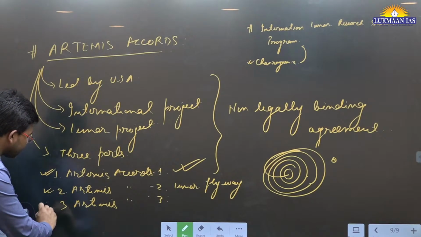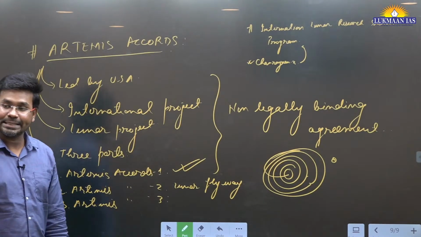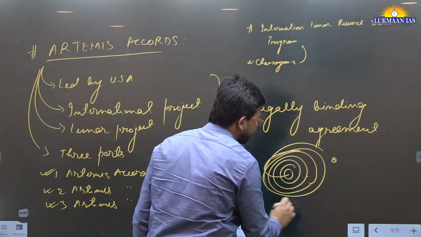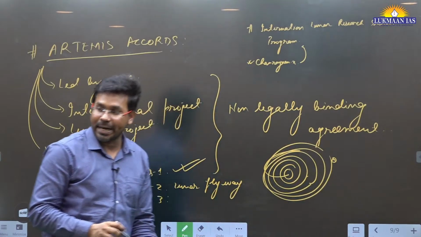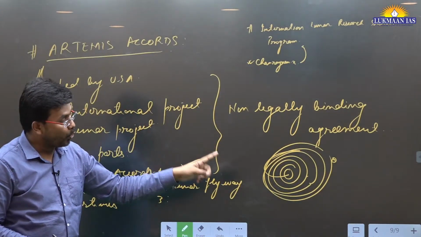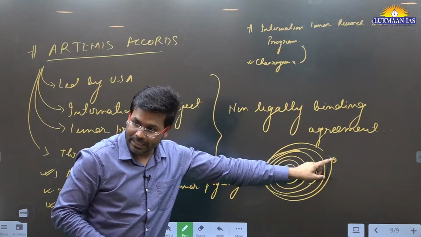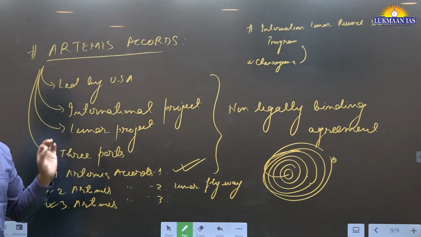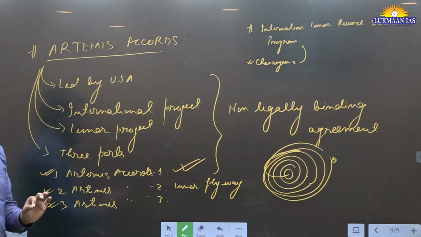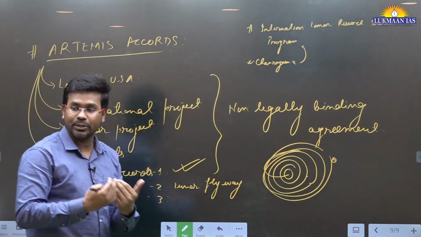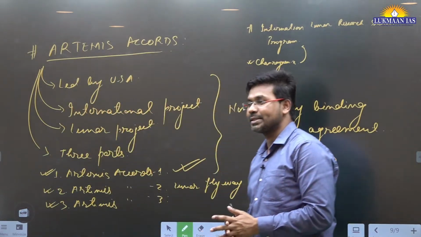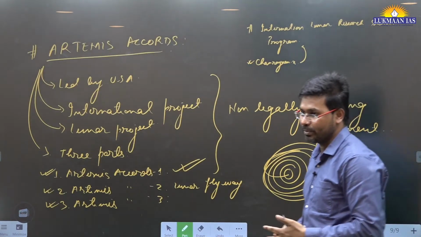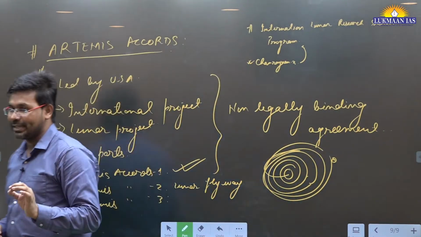Then Artemis Accords 3 talks about sending the next human beings onto the surface of the moon. Under Artemis 3, USA along with other partner countries will be sending human beings who are going to land on the surface of the moon and come back from there. These accords have been signed by India, and this talks about India's growing prominence. USA is consulting India, and since India became the first country to have a soft landing on the south pole of the moon, that's also an important thing that India has done.